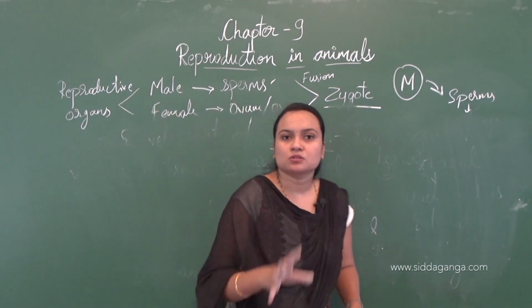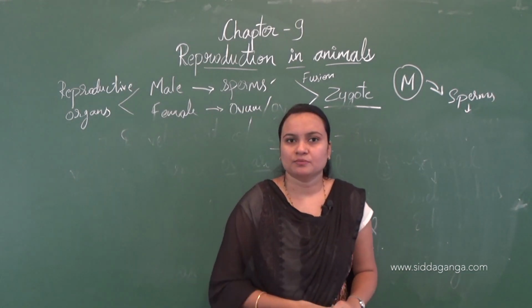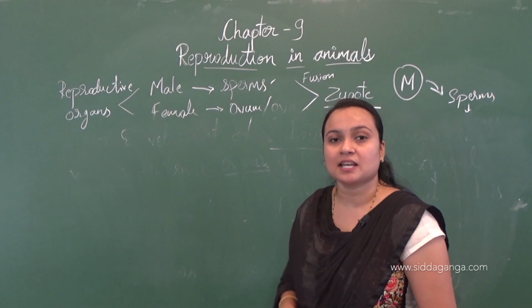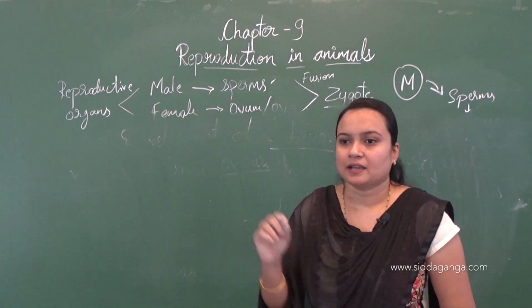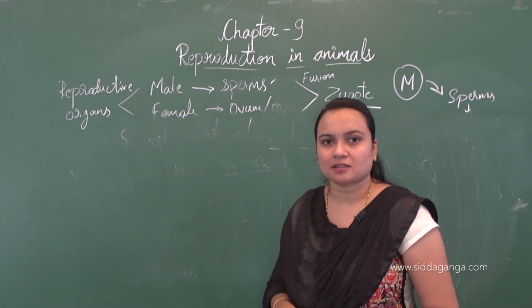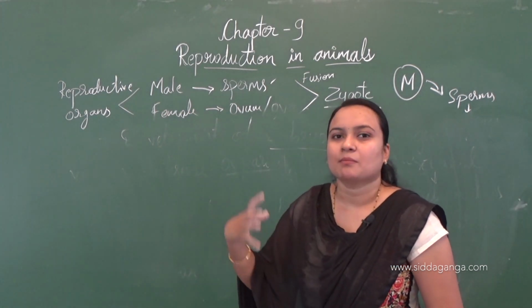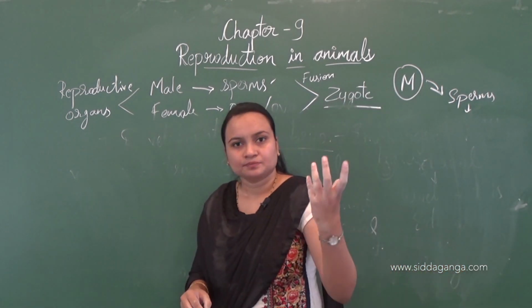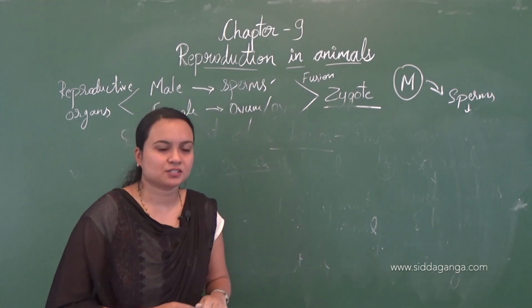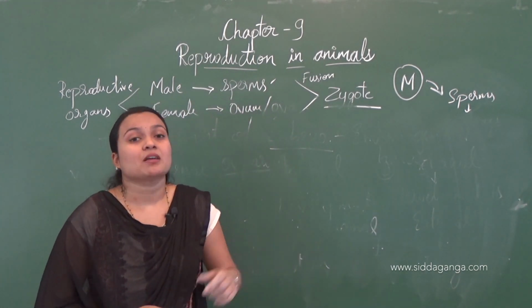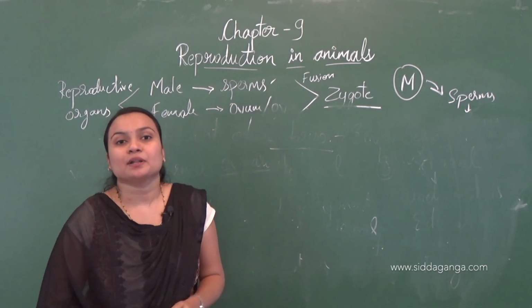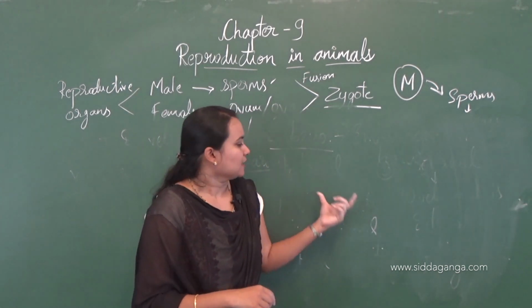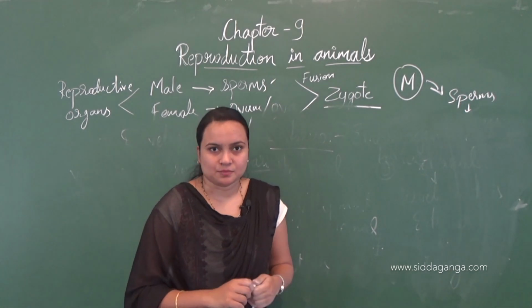So this was about the development of the embryo. I think you all have got to know about how the development takes place. In the viviparous, the development will take place inside the body and the mother will give birth to the young one, right, in human beings. Whereas in oviparous, the fertilization takes place internally, but the development will take place externally. For example, hen. These types of organisms lay the eggs, and they are called oviparous organisms.